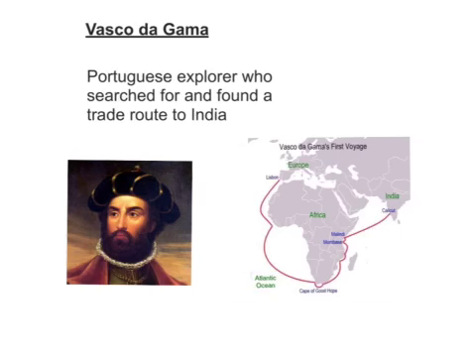The next important person from our unit is Vasco da Gama. In the definition portion of your chart next to his name, I want you to write down that he was a Portuguese explorer who searched for and found a trade route to India. The map on the slide shows Vasco da Gama's first voyage, which is the one that opened up the trade route to India.